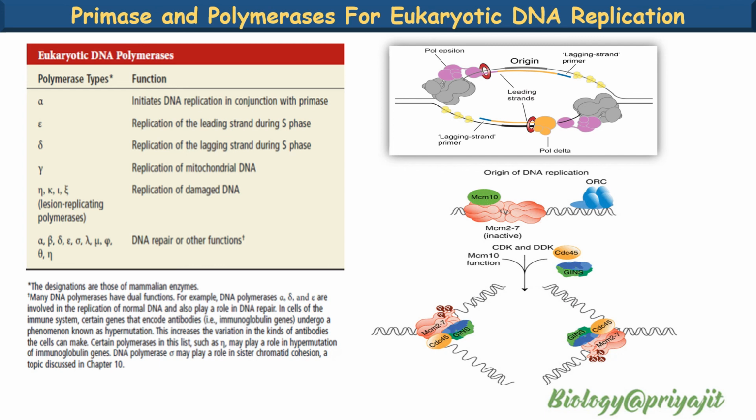The process of replacing DNA polymerase alpha and primase by DNA polymerase delta and or DNA polymerase epsilon is called polymerase switching, and it results in 3 different DNA polymerases functioning at the eukaryotic replication fork. DNA polymerase delta and epsilon are specialized to synthesize different strands at the replication fork. That is, DNA polymerase epsilon synthesizes the leading strand and DNA polymerase delta is responsible for the lagging strand synthesis. And now from here the elongation process starts.